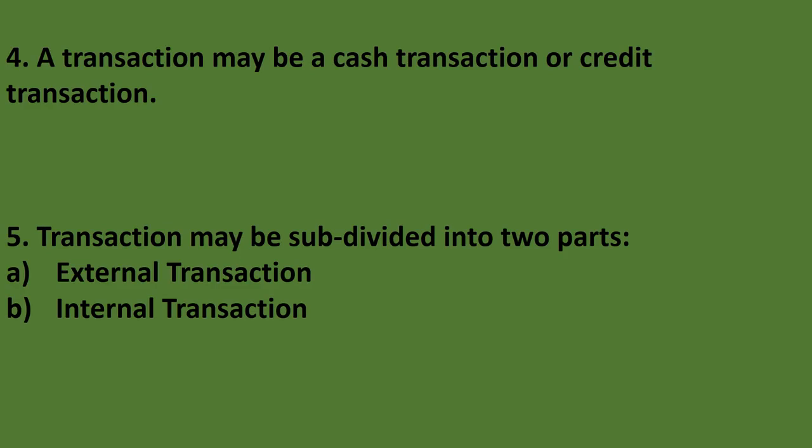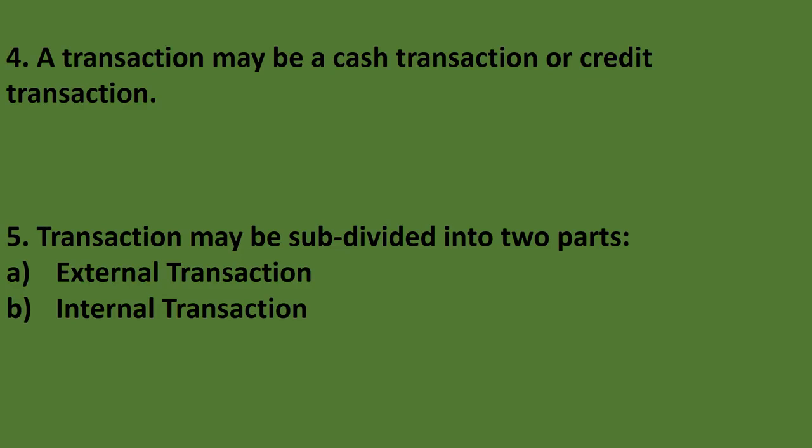External transaction means the transaction between firm and other parties are called external transaction. Say it be goods sold to Ram, or we can take one more example, goods purchased from Mohan.